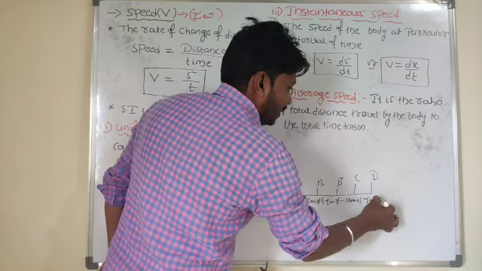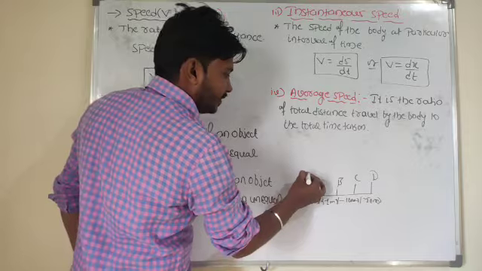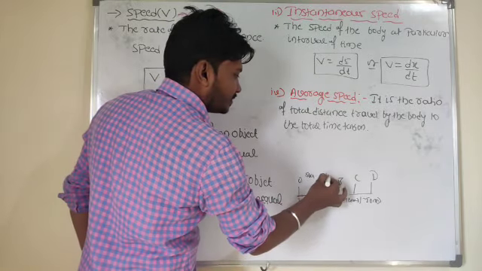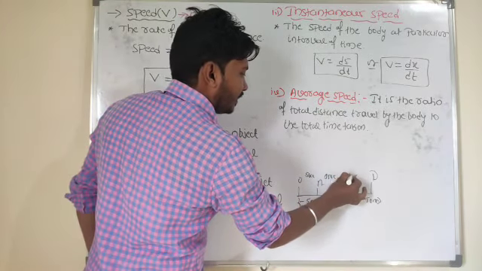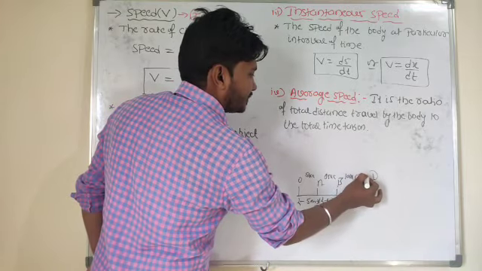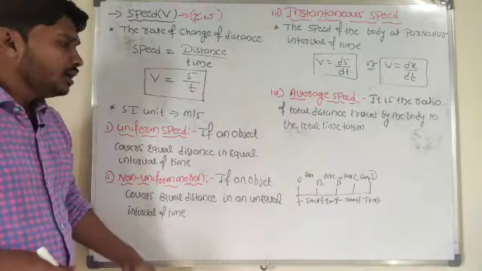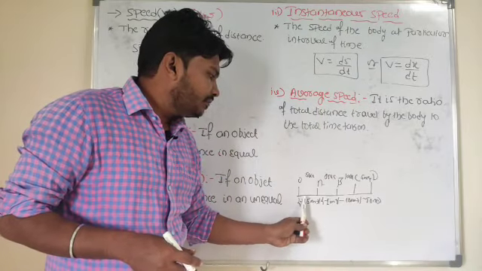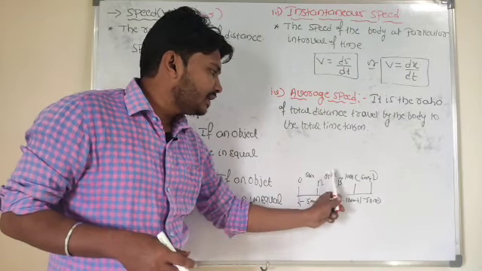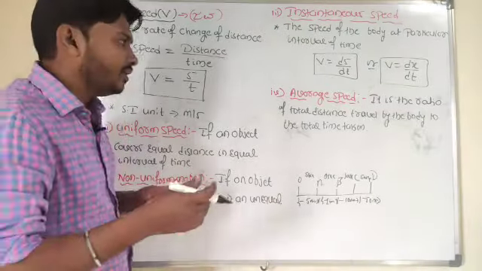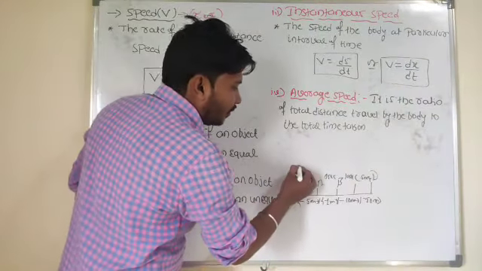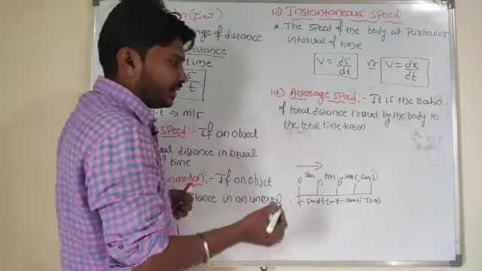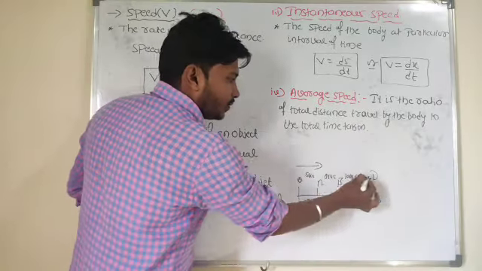In order to move this distance, it will take a time interval of 5 seconds, 1 second, here 100 seconds, here 50 seconds, like that. So it is moving from one point to another point. It has different distances and takes different amounts of time. I want to find the average speed of that vehicle to move from O to D.